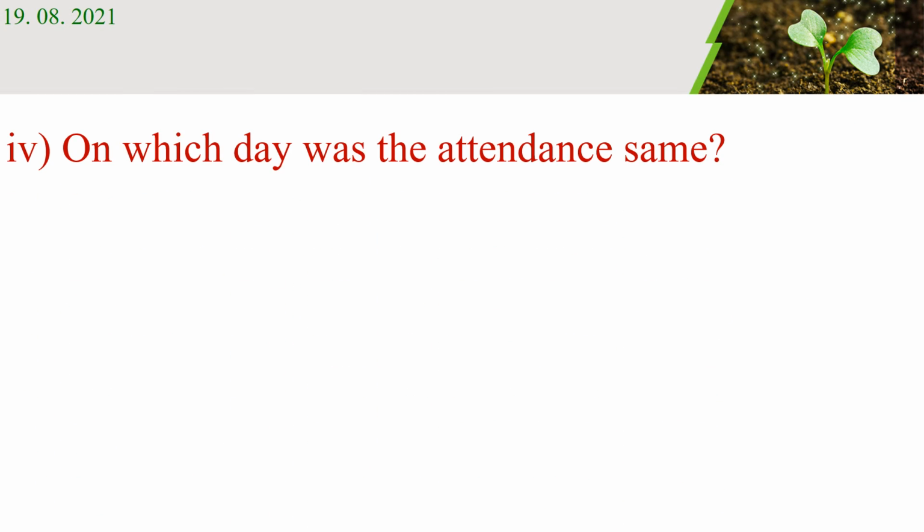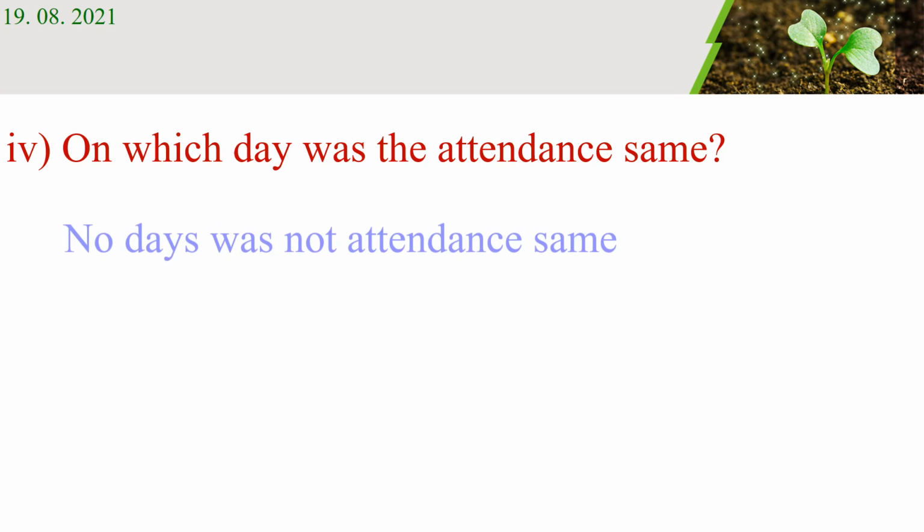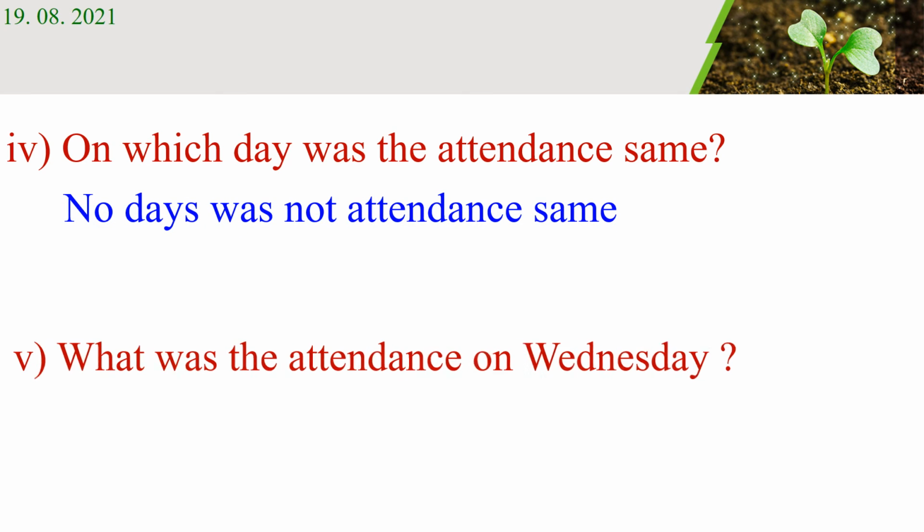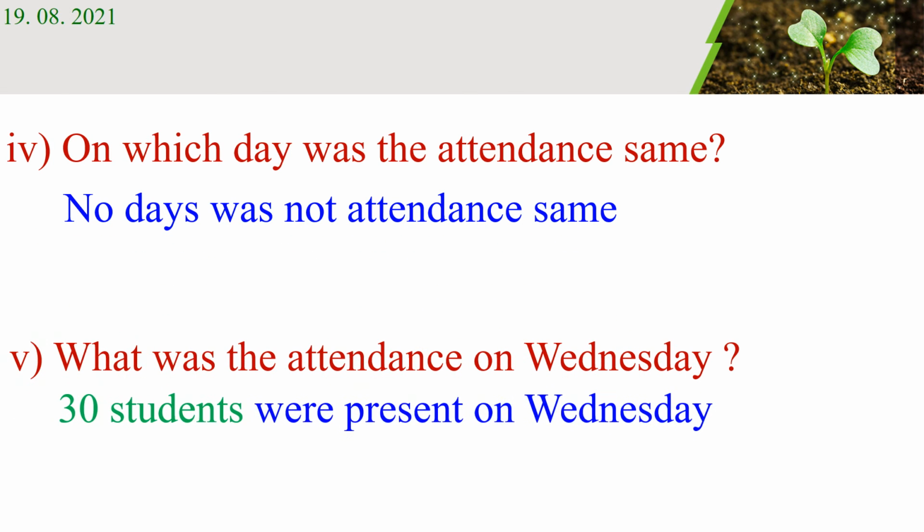Fourth question, on which day was the attendance same? Look at that picture. Is there any day the same? No, there was no day with the same attendance. Then fifth one, what was the attendance on Wednesday? That is, 30 students were present on Wednesday.